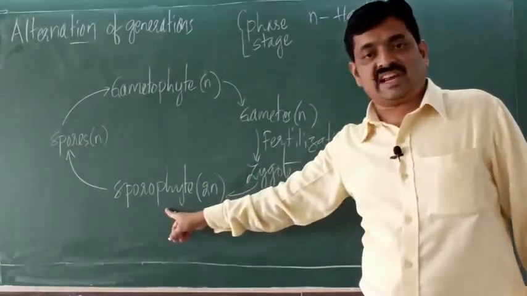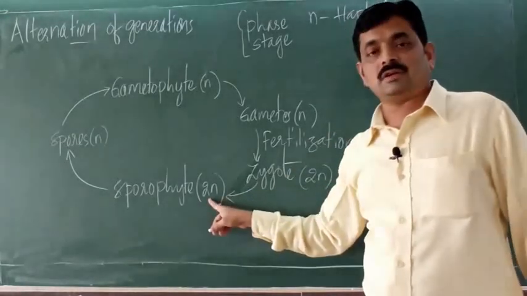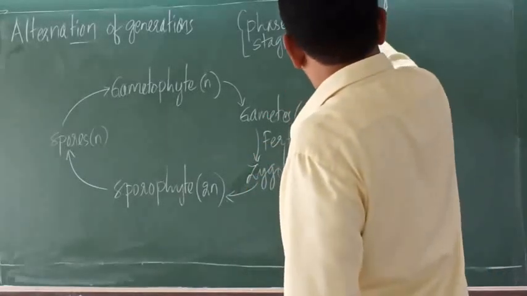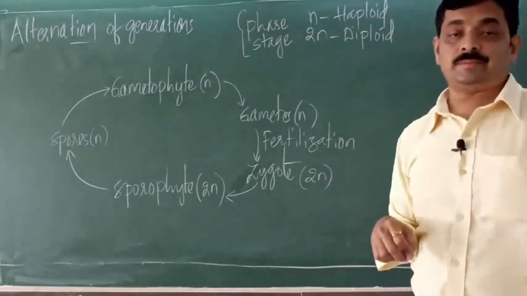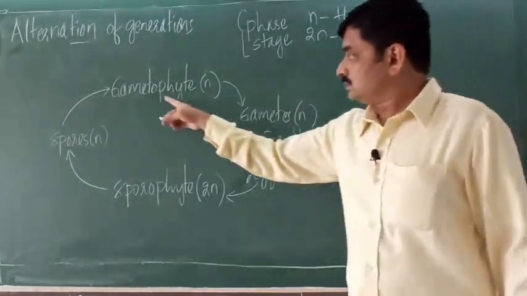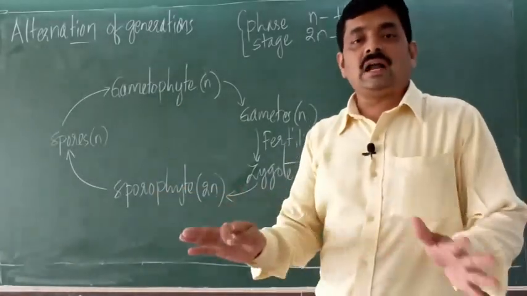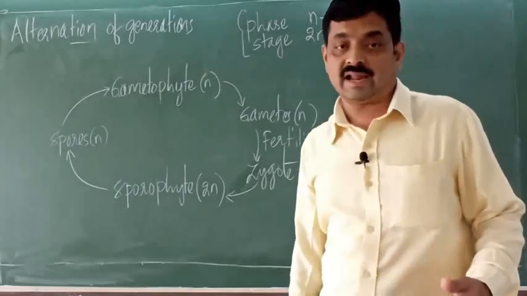Another phase, the second phase, is sporophyte, which is represented as 2N. Here 2N indicates diploid, that is 2 sets of chromosomes. Now these two phases, gametophyte and sporophyte, alternate with each other in the life cycle of plants.